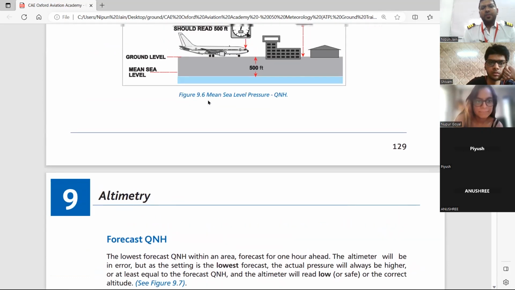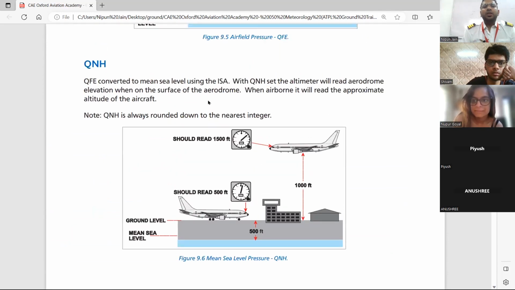Okay. Now, why do we say ISA? Because there is a term called QFF. QFE converted to mean sea level using non-ISA conditions will be QFF, and using standard conditions will be QNH. Now QFF is used by meteorologists for making pressure charts.